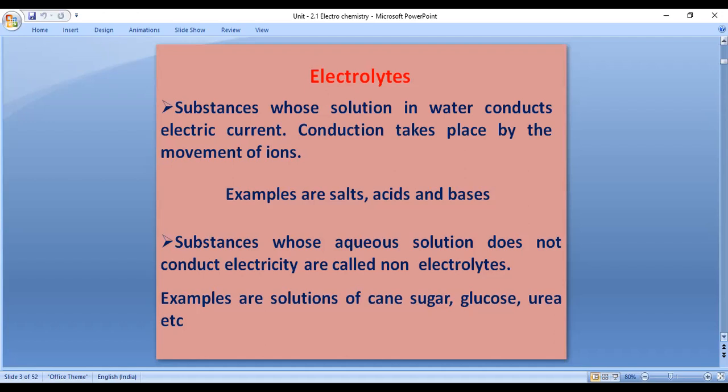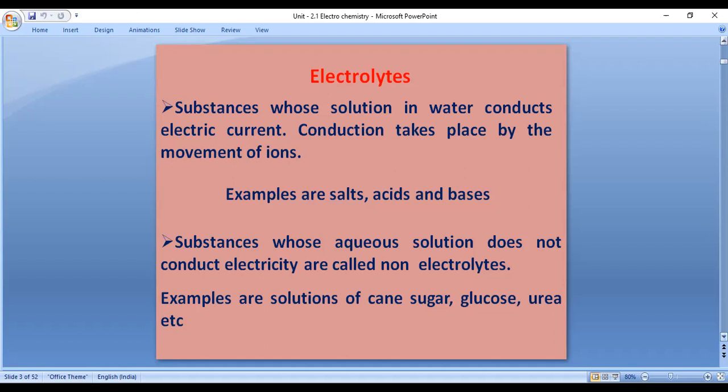Substances whose aqueous solution does not conduct electricity are called non-electrolytes. That means the substances which do not allow the current are called non-electrolytes. Examples: cane sugar, glucose, urea.